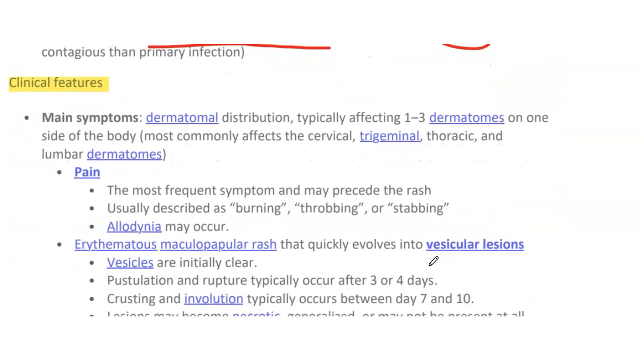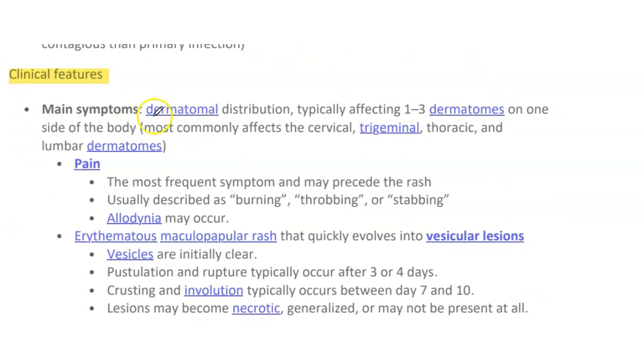What will be the clinical features? The main symptom is that in shingles there will be dermatomal distribution, typically affecting 1 to 3 dermatomes on one side of the body, most commonly the cervical, trigeminal, thoracic and lumbar dermatomes. Pain is the most frequent symptom, usually described as burning, throbbing or stabbing, and allodynia may occur.